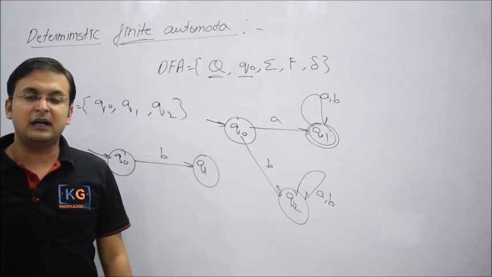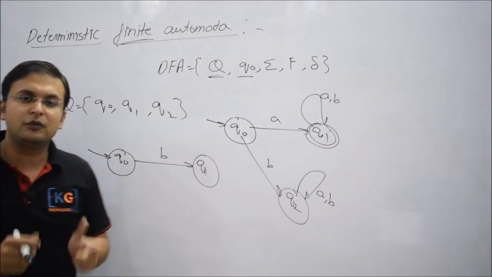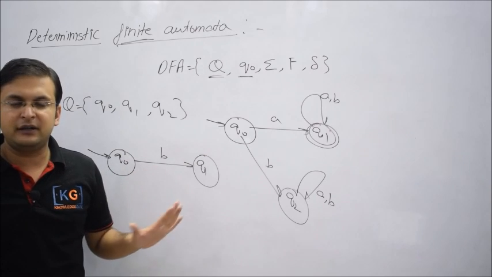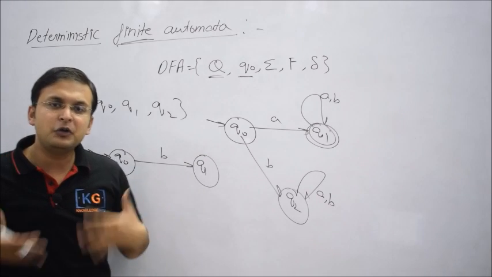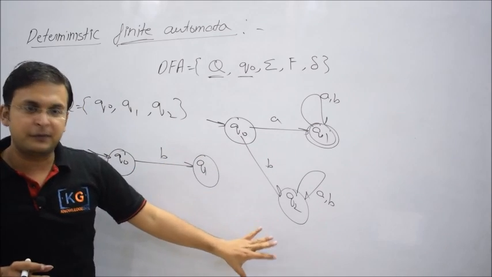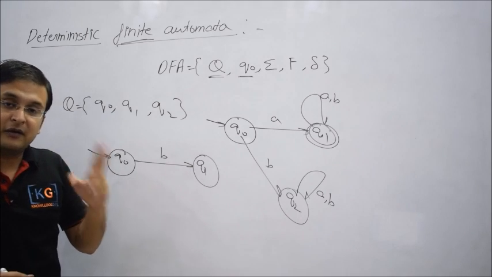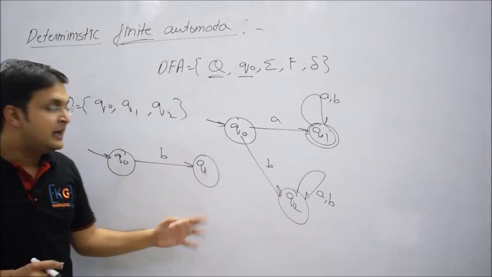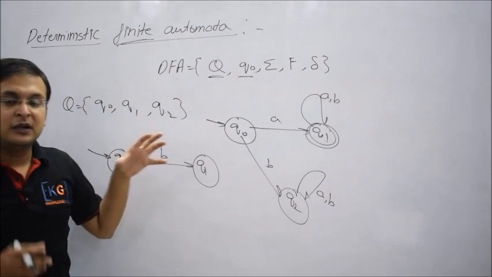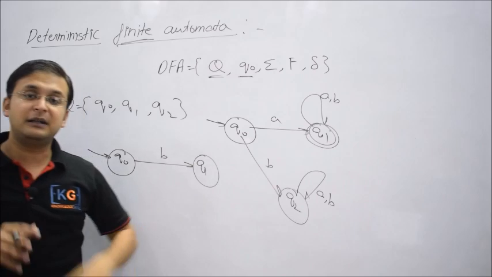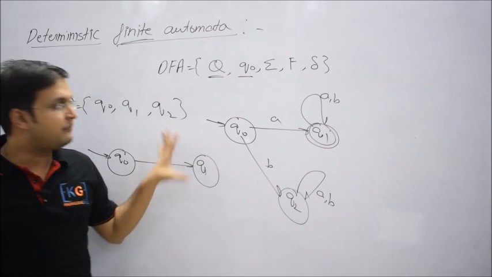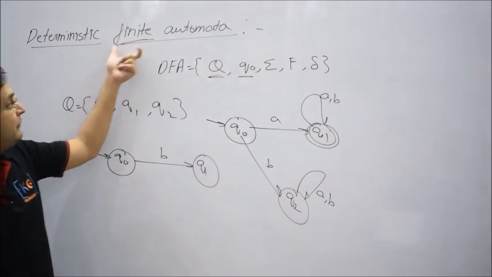This finite automata, why did we call it finite? Because it does not have any additional memory, no auxiliary support like stack or linked list or whatever it is. You don't have any other memory. Then how do you remember things? You remember certain logic by changing state, and that is a beautiful concept. So here I want to remember that B has already occurred, so I change state from Q naught to Q1, and it will help in a number of ways. So why do you call it finite? Because you remember something by changing states, and the number of states in this machine is always finite. You cannot have an automata with infinite states. That is why it is called finite automata.